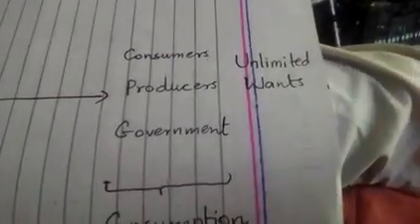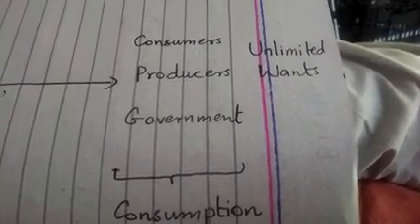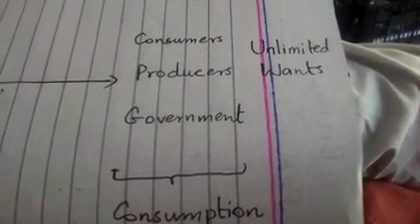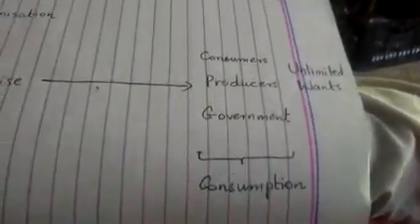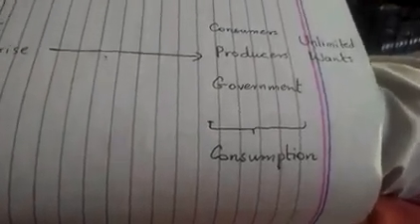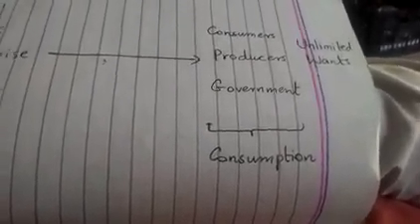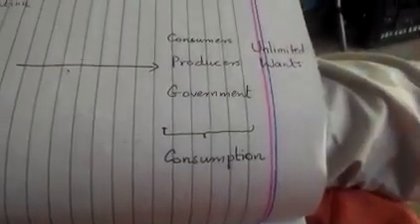So the wants are unlimited, that is things and goods and services wanted by consumers, producers, and government may be unlimited. So that is why we face the problem of scarcity, and that is why we face the problem that is known as fundamental economic problem. So the process of producing is known as production, and the process of consuming is known as consumption.